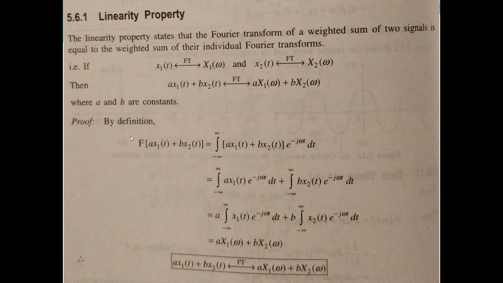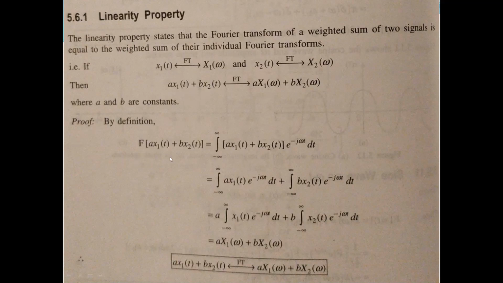That means if the Fourier transform of a signal x1 is X1 of omega and the Fourier transform of signal x2 is X2 of omega, then the weighted sum of the two signals, that is a x1(t) plus b x2(t), has a Fourier transform of a times X1(omega) plus b times X2(omega), where a and b are scalar factors or constants.